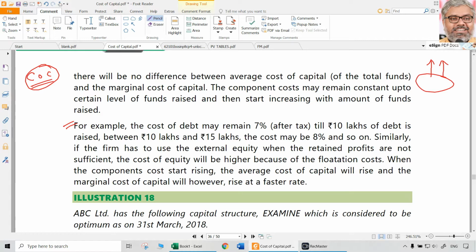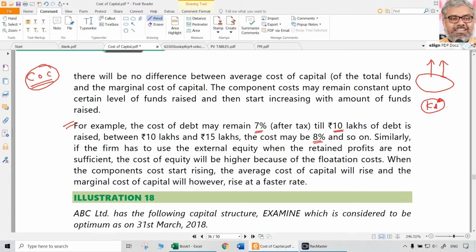Also in some cases, particularly related to debt, there may be a situation where, for example, up to 10 lakh rupees we can raise the debt at 7% only, maybe. But between 10 lakhs and 15 lakhs, the cost may increase to 8% and so on. So the debt capital, particularly when more and more debt is issued, will be more and more costly. So naturally, the same cost of debt related to the existing capital structure may not be relevant for marginal cost of capital.